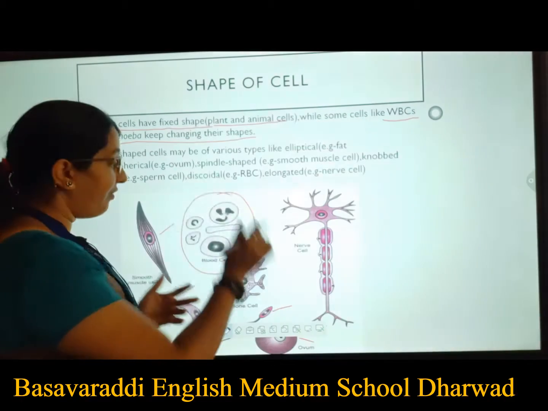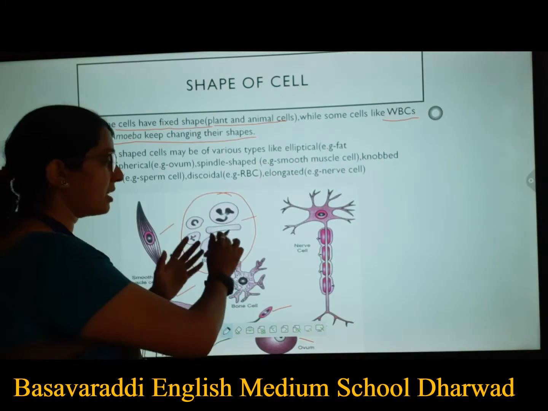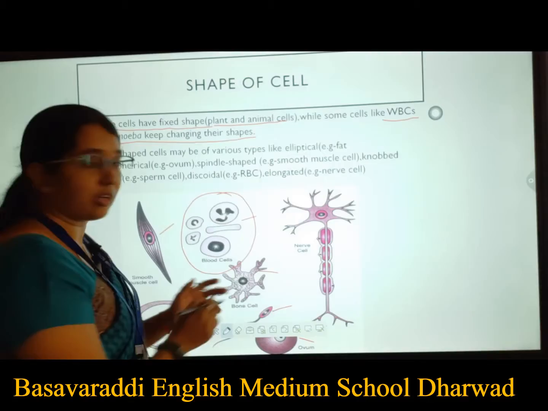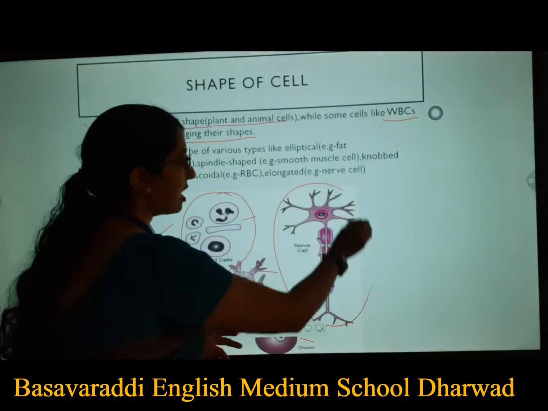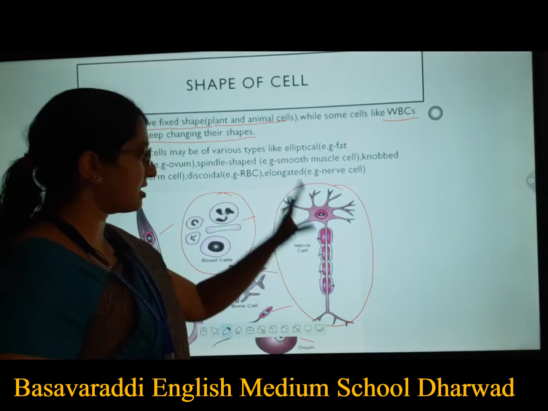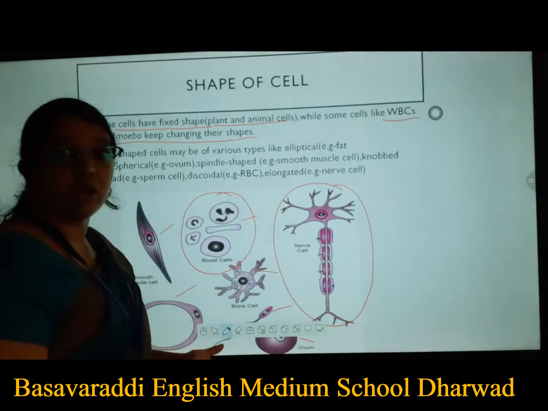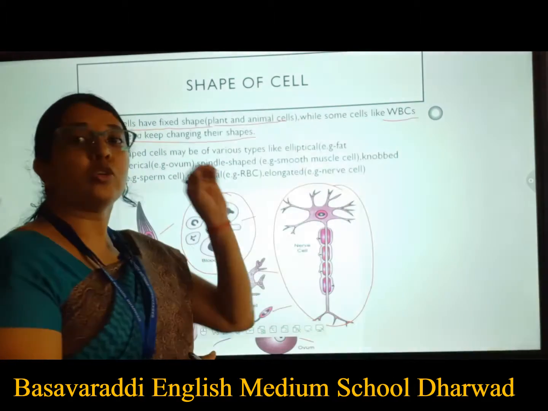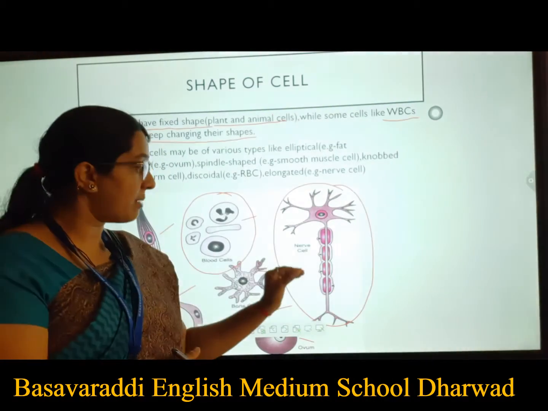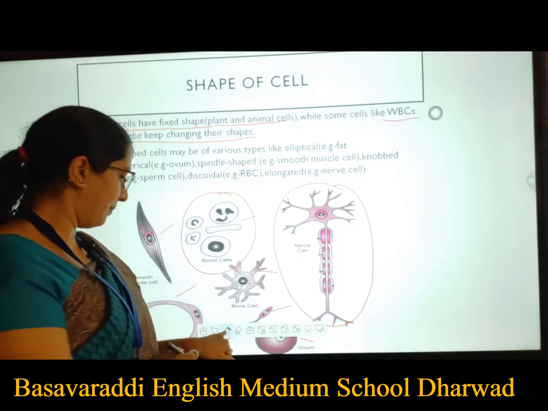But when we say they are blood cells, you do find only blood cells of this type. You won't get anything of this sort there. When we say nerve cells, these are only called nerve cells. Nerve cells means this is the fixed shape. They are not going to change into spindle shape or oval shape. They are nerve cells means they are nerve cells. They do have a fixed shape and a particular function to perform.